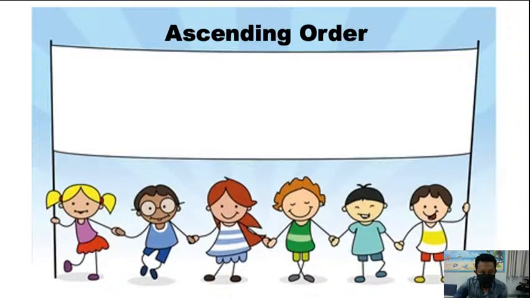We learned what is ascending order and what is descending order. Okay, let's see. The first one, ascending order. Who can tell me what is ascending order, biggest to smallest or smallest to biggest?